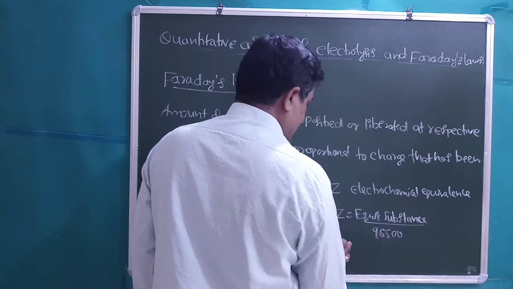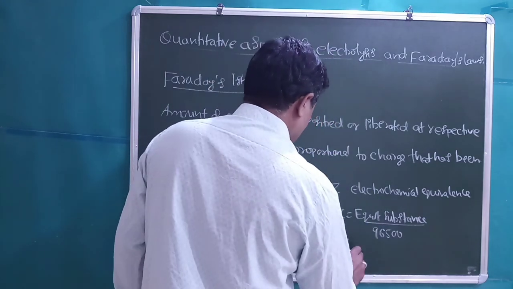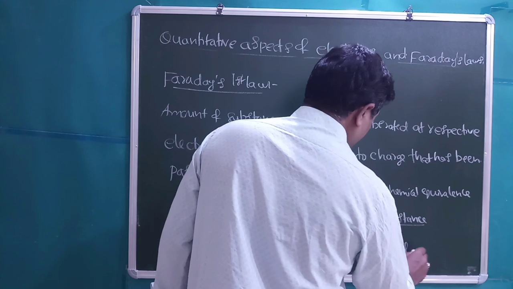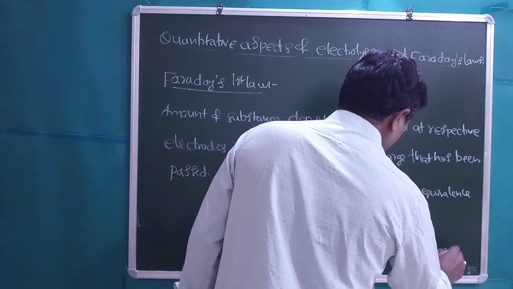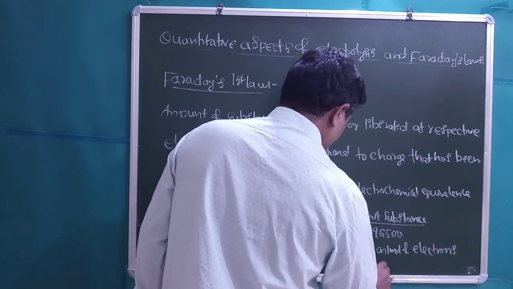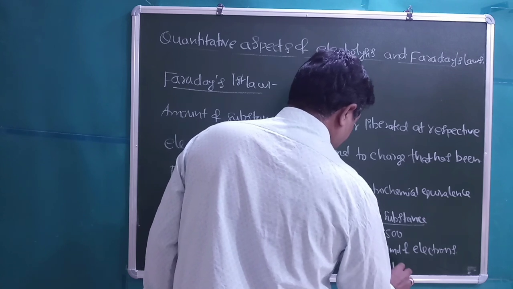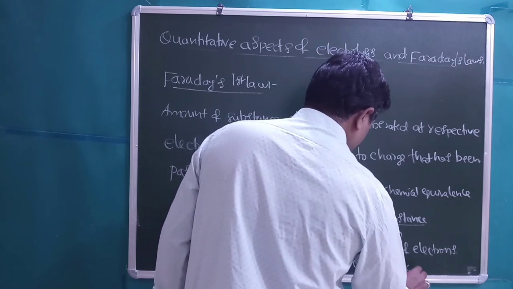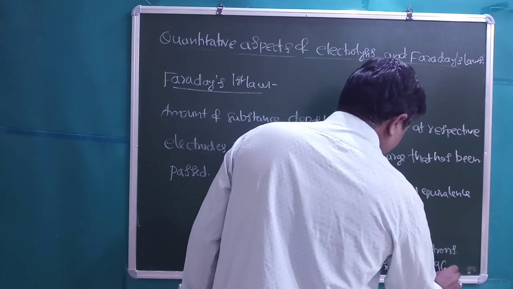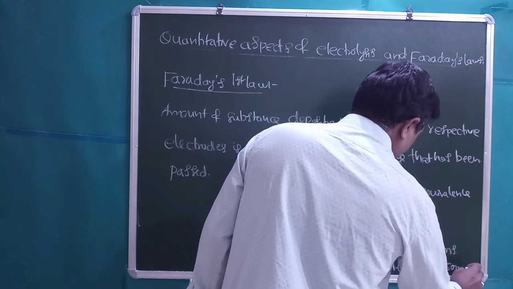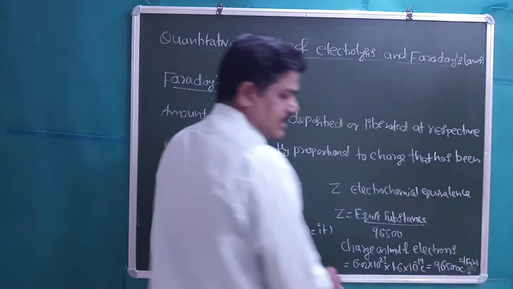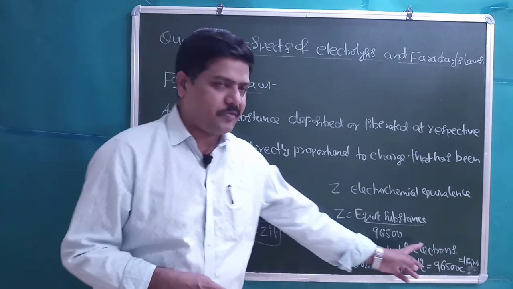Students, 96,500 is the charge on 1 mole of electrons: 6.02 into 10 power 23, Avogadro number, multiplied by the charge on one electron, 1.6 into 10 power minus 19 coulombs. This value is approximately 96,500 coulombs, which is known as 1 Faraday.